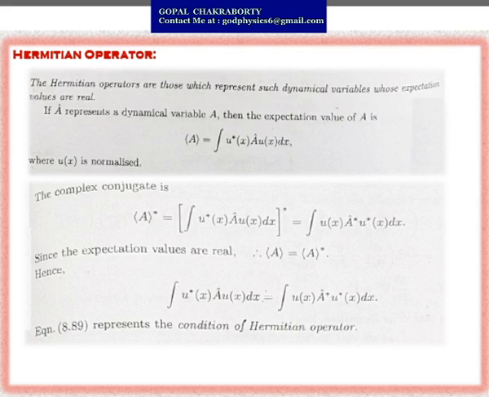This equation represents the condition for a Hermitian operator.